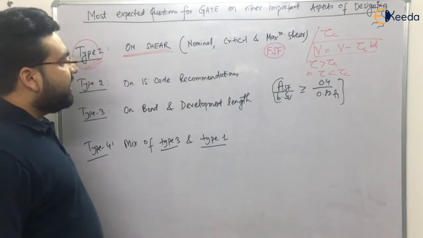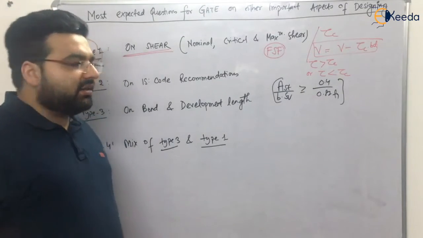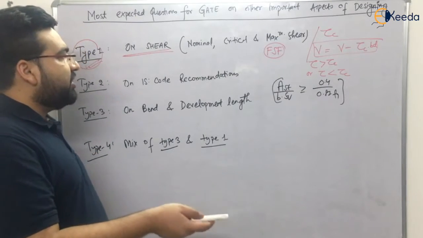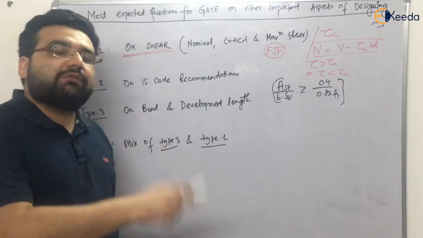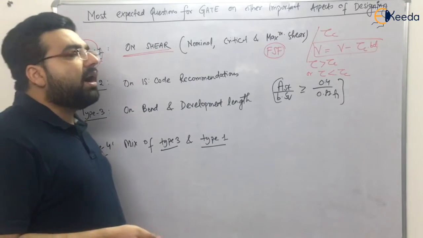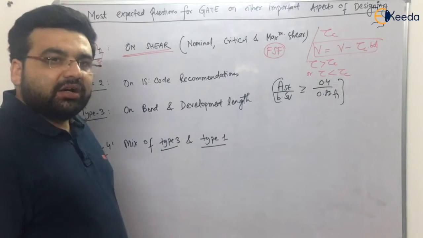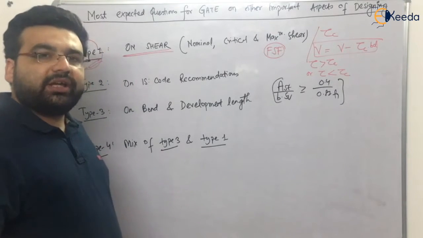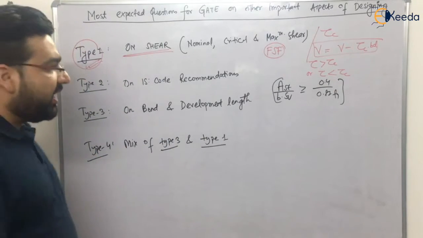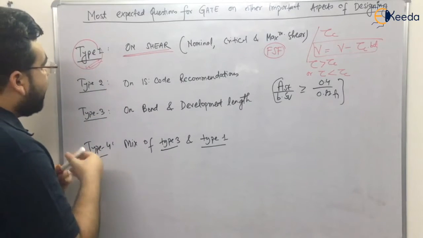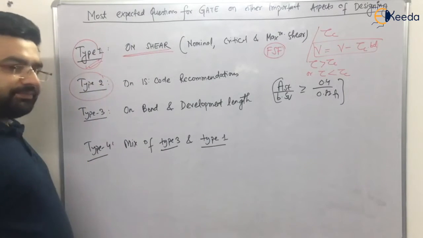Or the question can be on plain bars and the relation between the bond stress of plain bars and of deformed bars. For deformed bars, it is 60% higher. If the bars are in compression, it is 20% higher. If the bars are in tension, it is just the original bond stress, right? I have explained each and everything. So type 2 is that some IS code recommendation questions can be asked.